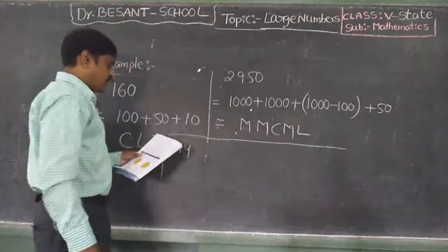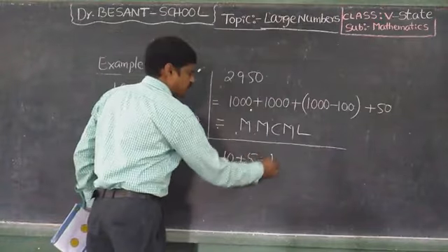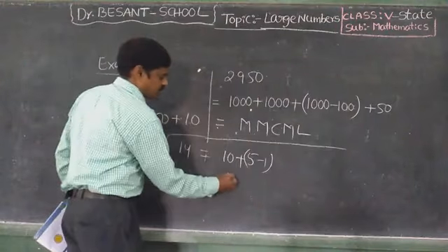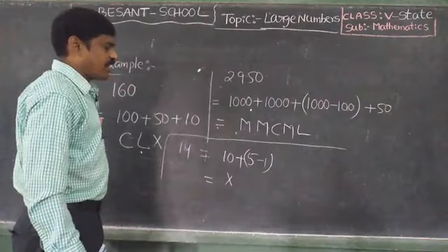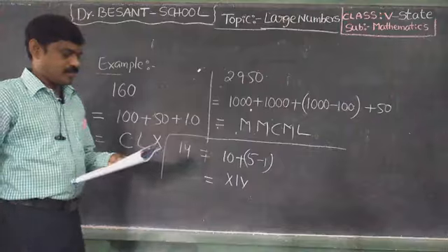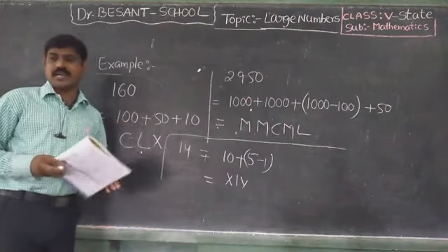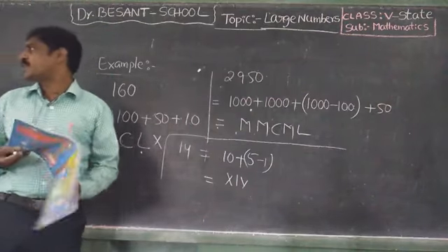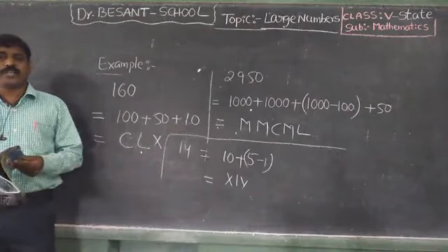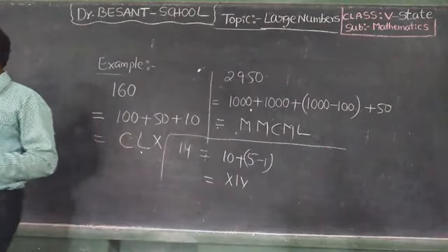Next, one more, 14. This is simple. 10 plus 5 minus 1. 10, X. 5 minus 1, that means IV. XIV. Okay, so these are the examples. I hope it's very clear. Now you understand the concept of Roman numerals. Okay children, I hope it's very clear.